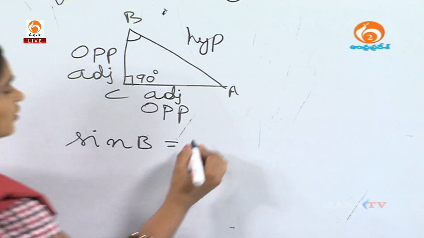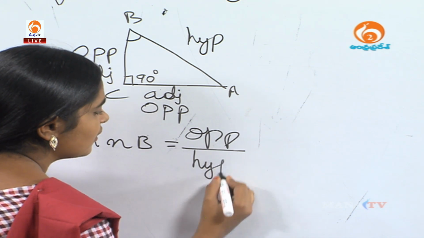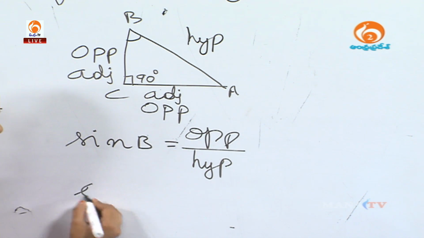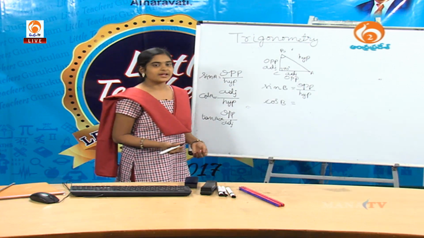CA, opposite side by hypotenuse. Then cos B equals adjacent side by hypotenuse.